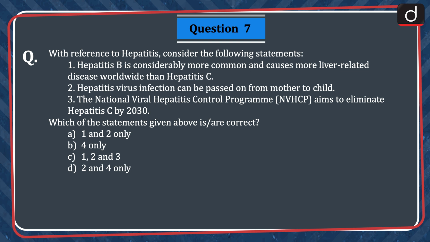Next question is, with reference to hepatitis, consider the following statements. 1. Hepatitis B is considerably more common and causes more liver-related disease worldwide than hepatitis C. 2. Hepatitis virus infection can be passed on from mother to child. 3. The National Viral Hepatitis Control Program aims to eliminate hepatitis C by 2030. Which of the statements given above is or are correct? 1 and 2 only, 3 only, 1, 2 and 3, or 2 and 3 only? The correct answer is option C, 1, 2 and 3.